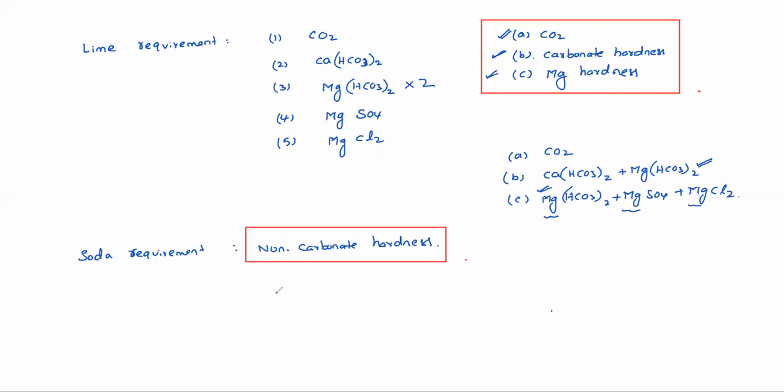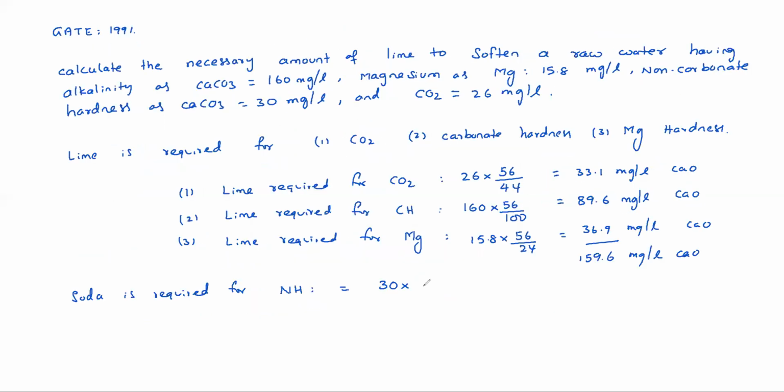So directly, the soda requirement is 30 into 106 by 100, in mg per liter. You can calculate like this. Clear?